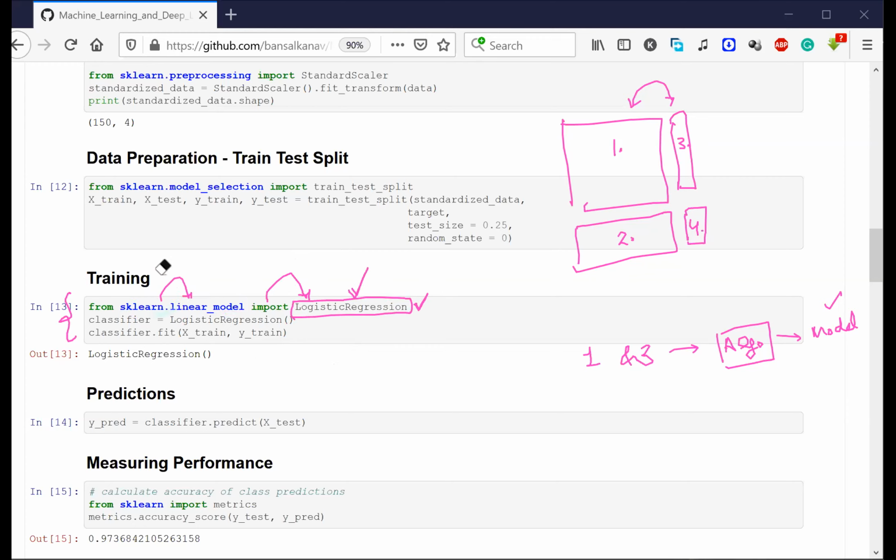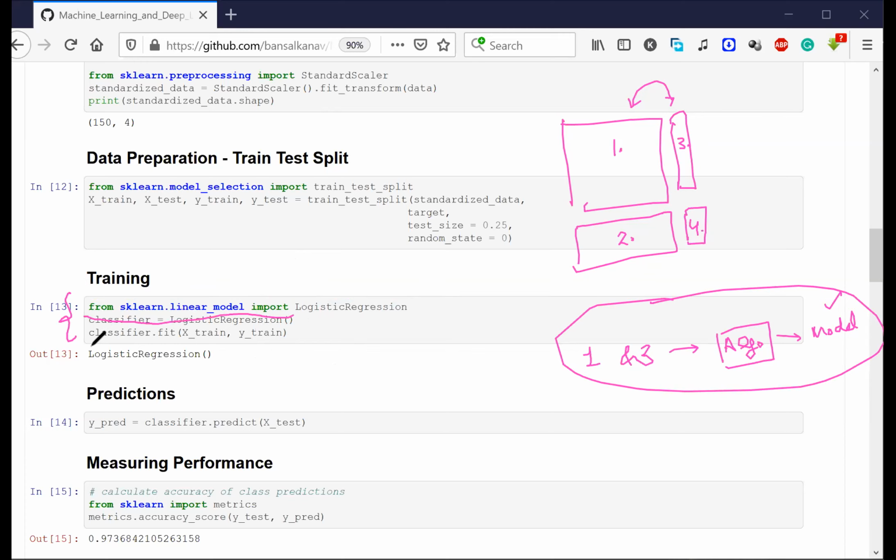Now in this logistic regression, how do you do the training part? Let's not worry about line number 2 for now. You are simply saying classifier.fit and giving this entire data, X_train and y_train. You are putting the entire data inside a variable called classifier. This variable classifier is nothing but logistic regression. We are just creating an instance, an object of this logistic regression classifier. Are you all able to understand this?